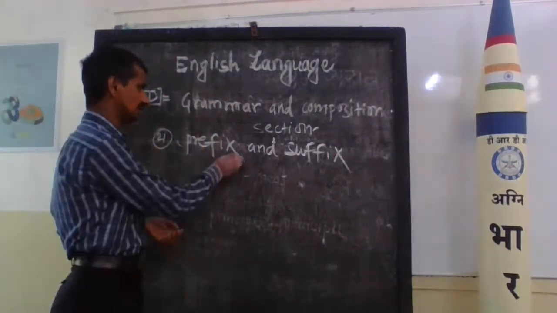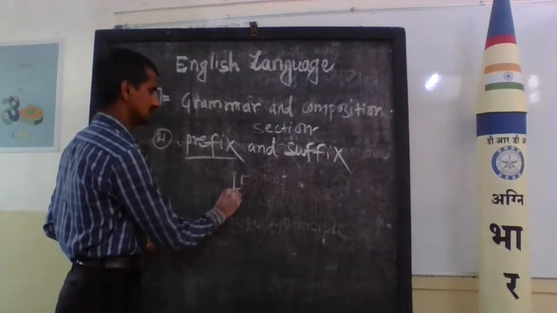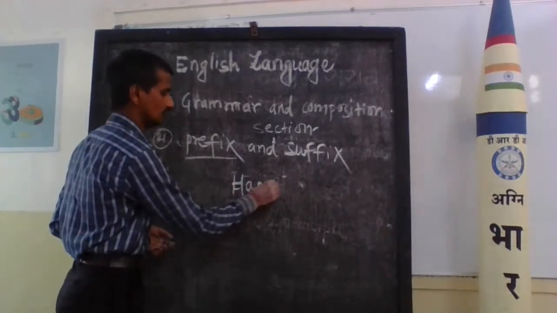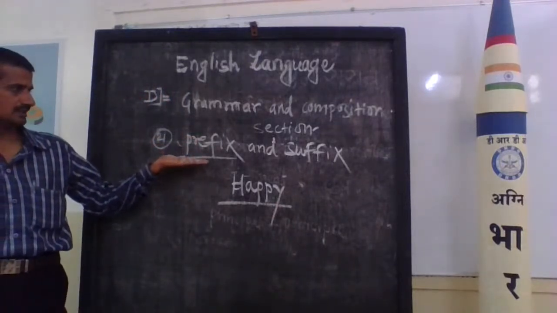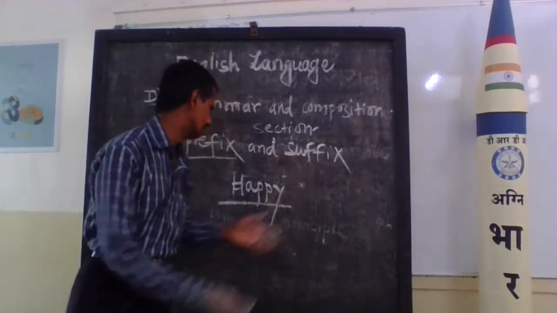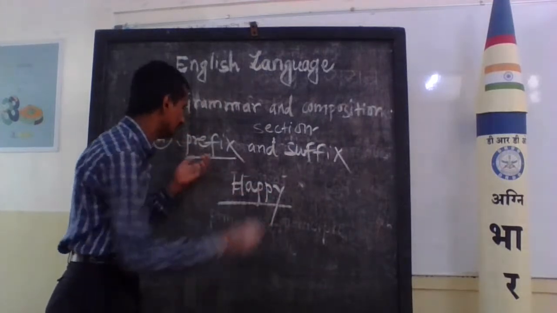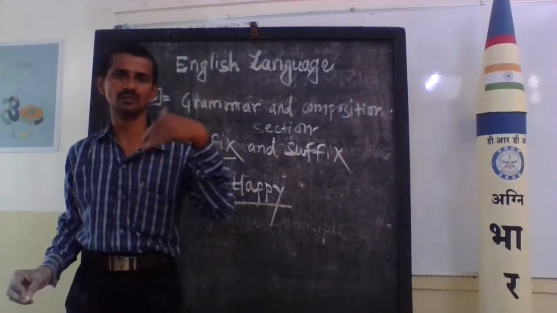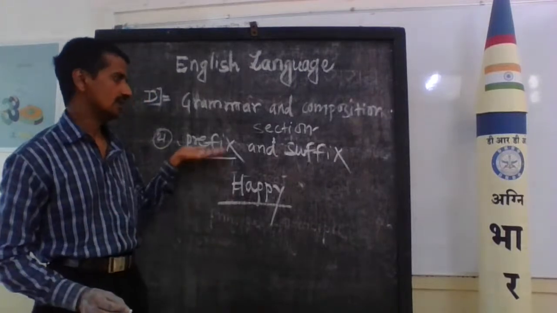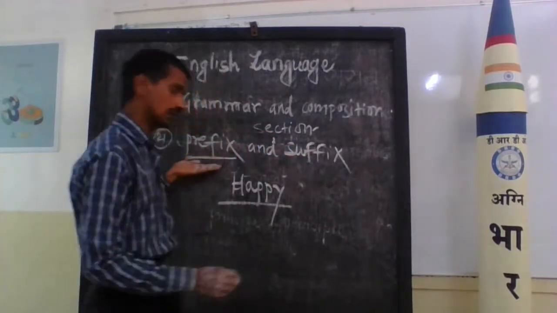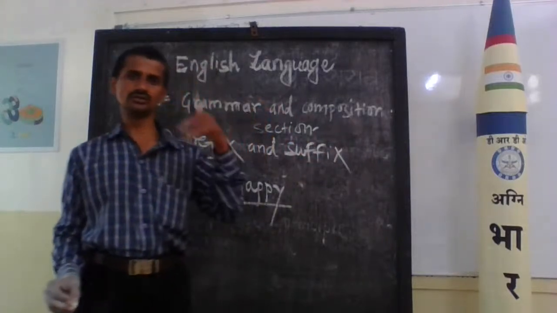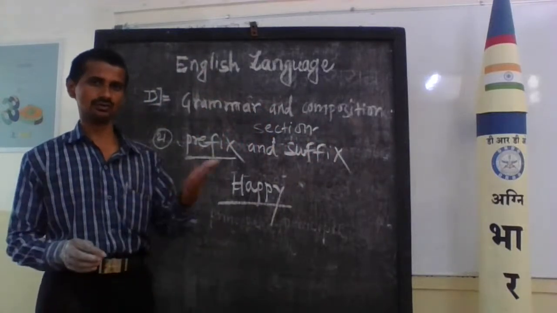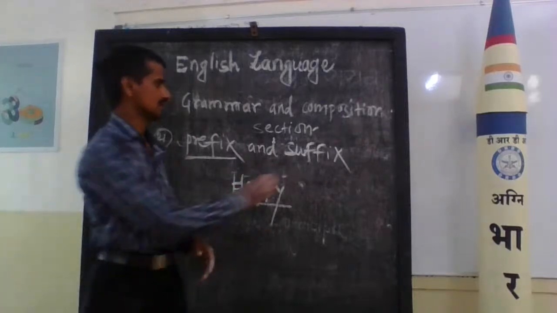Suffix means a syllable which joins after a root word, or basic word. It is known as a suffix.